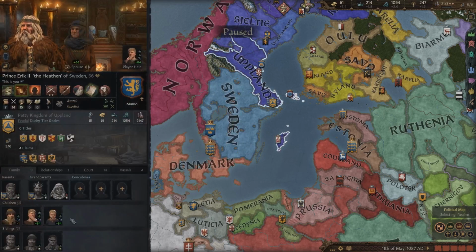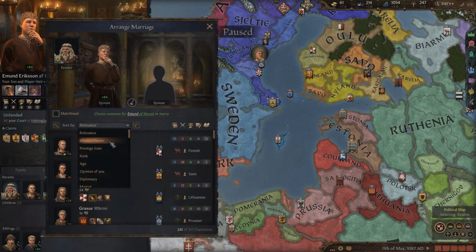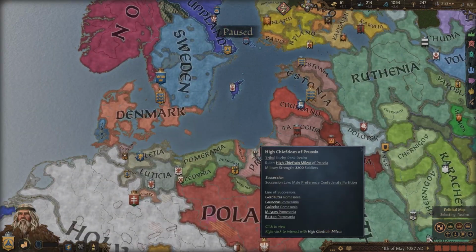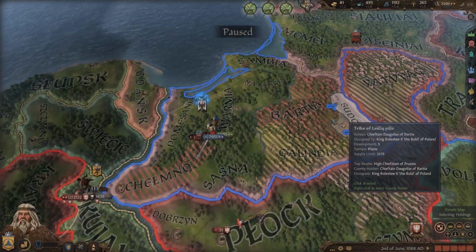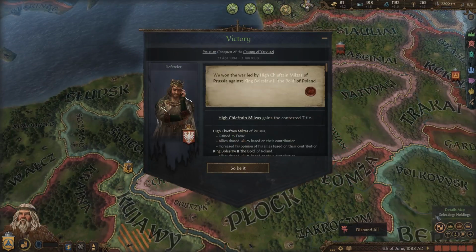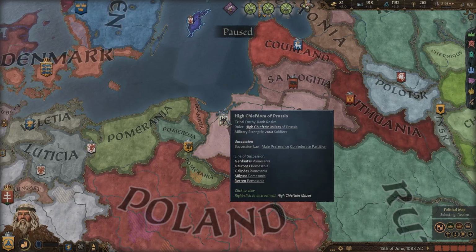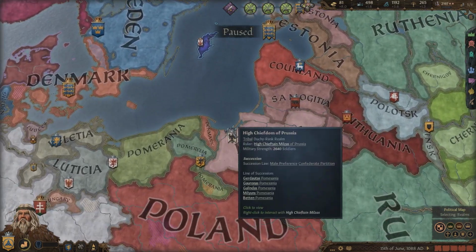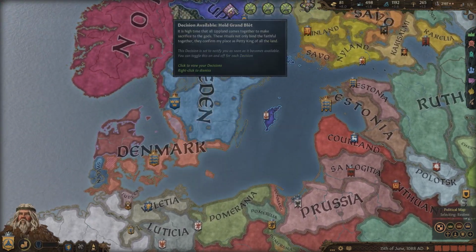So I think it's about time I do some sneaky moves here, and if I grab my son and player heir, and I search for a marriage based on alliance, we can actually ally to the kingdom of Prussia. So after a couple quick battles with my help, you can see we're at 100% war score for this war with our ally here in Prussia, and we have won it, which should help Prussia, which will help us in this future war in Sweden over here.